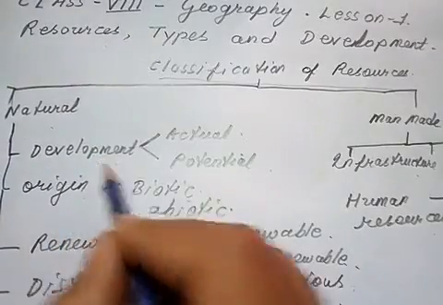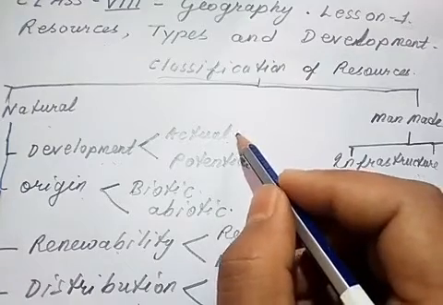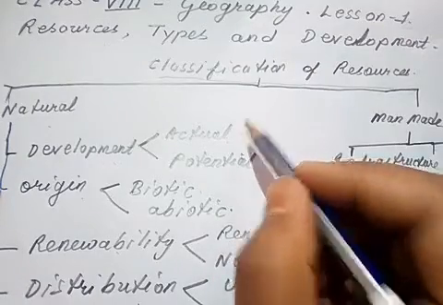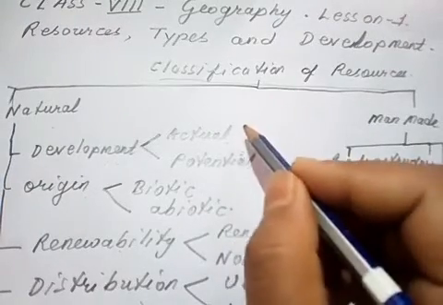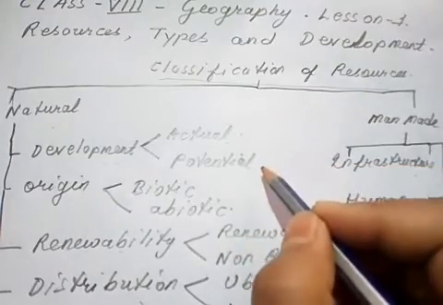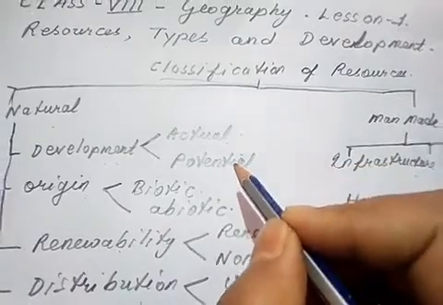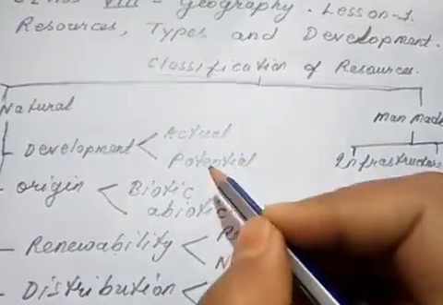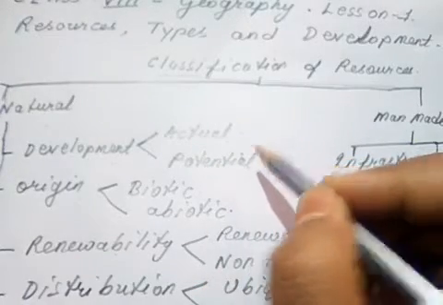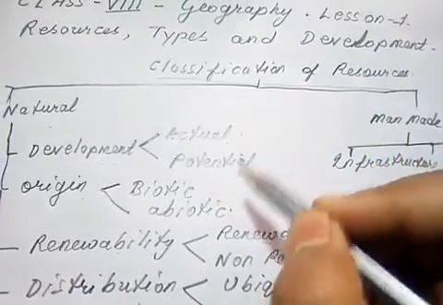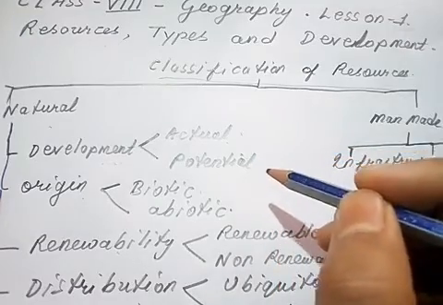Now, in the form of development, actual resources are those resources like the petroleum reserve, coal reserve, iron ore, whatever we are using and extracting from the earth surface. Potential resources are those we know are there. Suppose certain places do have an oil reserve. It is estimated that only about 20% of the oil reserves are utilized, but the remaining 80% of the oil reserves are inaccessible. They cannot be extracted from the earth surface because of the lack of technological evolution.